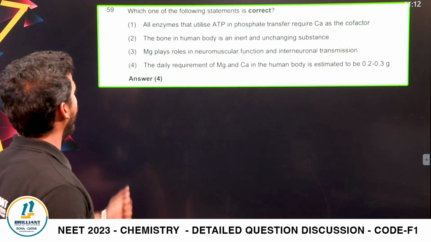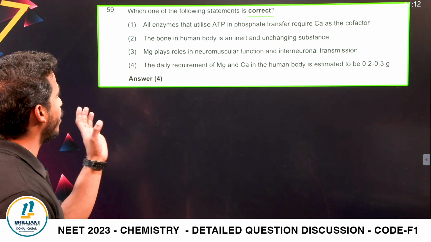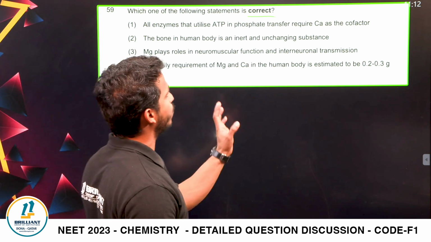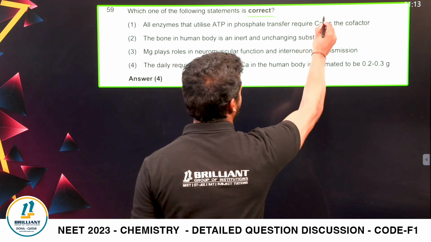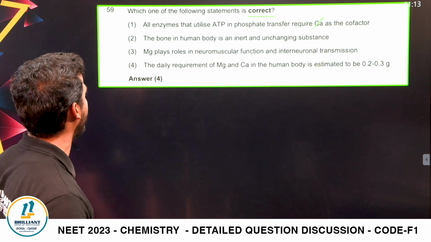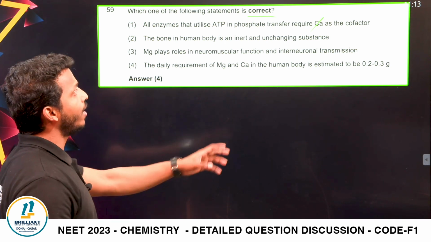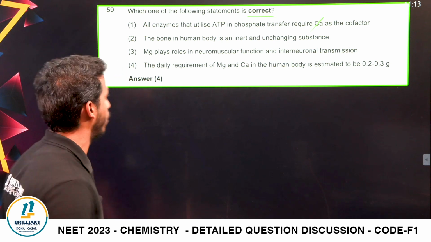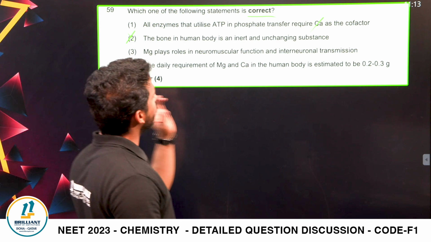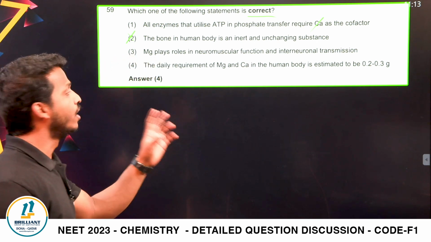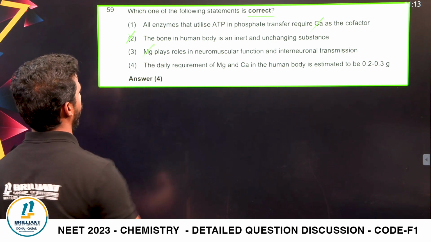Next one. Which one of the following statements is correct? All enzymes that utilize ATP in phosphate transfer require calcium as the cofactor. Is it? Dear all, no. Magnesium as the cofactor. It's a wrong statement. The bone in the human body is an inert and unchanging substance. Is it correct? Wrong statement, right? Magnesium plays roles in neuromuscular function and interneuronal transmission. No, dear all, it's not the magnesium role, it's calcium. Calcium plays the role. It's wrong.